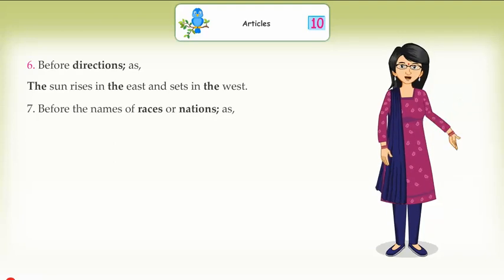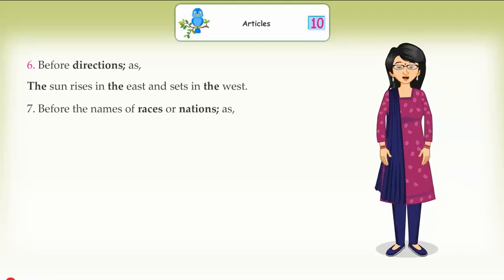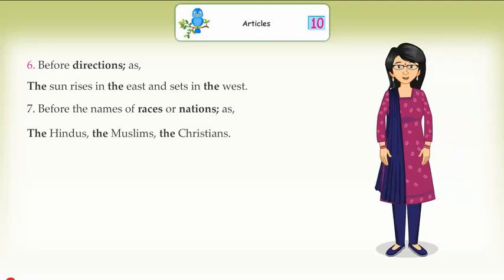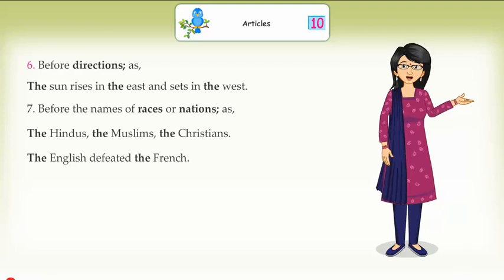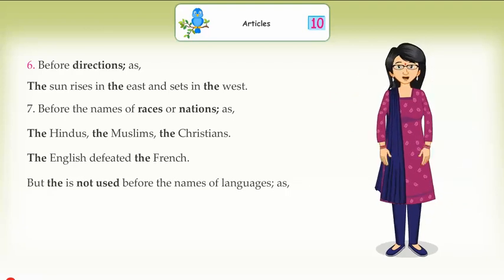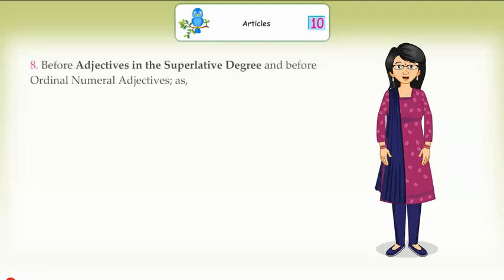Before the names of races or nations, as the Hindus, the Muslims, the Christians, the English defeated the French. But the is not used before the names of languages, as Hindi is easier than English.